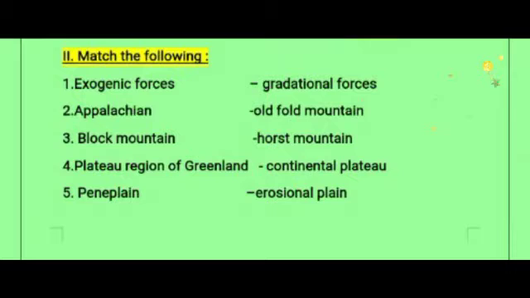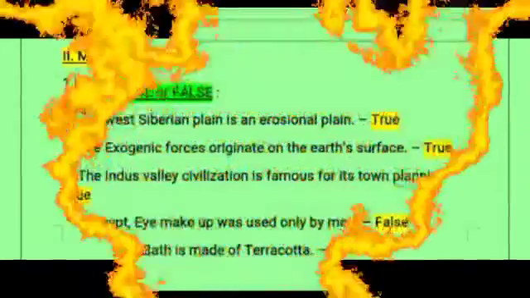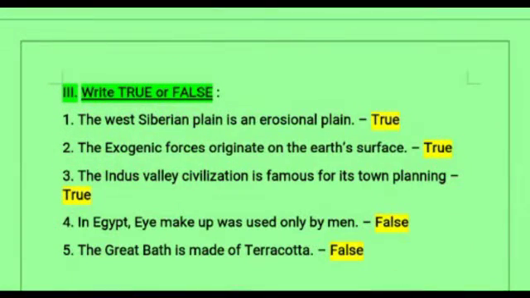Okay. Second one, Appalachian. Appalachian is an example for old fold mountain. And a block mountain is also called as a horst mountain. Next one, plateau region of Greenland. What plateau is it? Continental plateau. Fifth one is peneplain. So it is an erosional plain. So next Roman letter we have true or false.